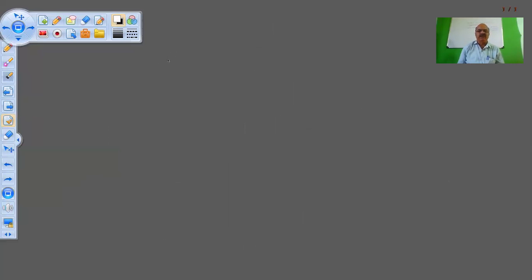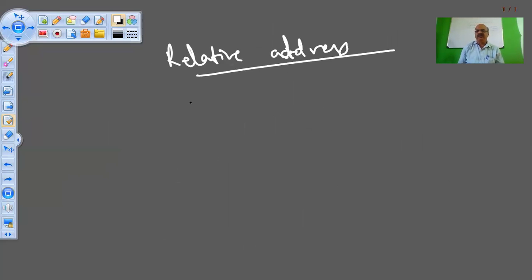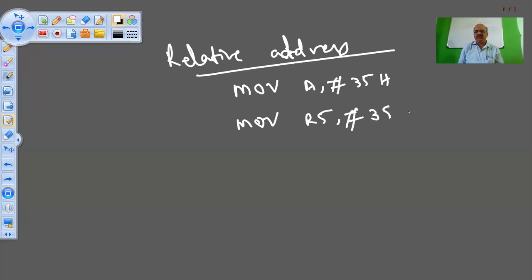What do you mean by relative address? What is the concept of relative address? The concept of relative address is that, suppose I am writing some program. Let me write one program. MOV A, #35H. MOV R5, #38H.